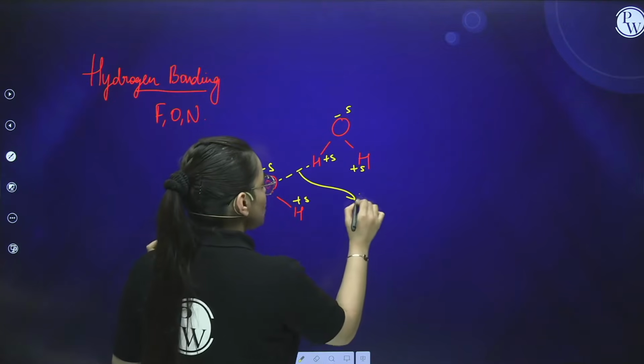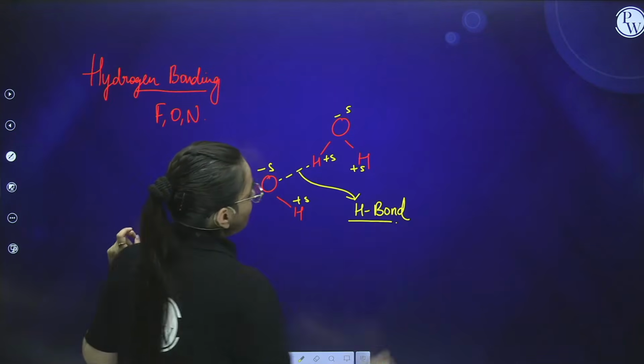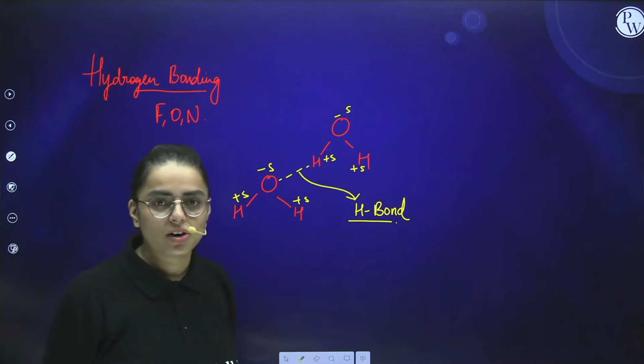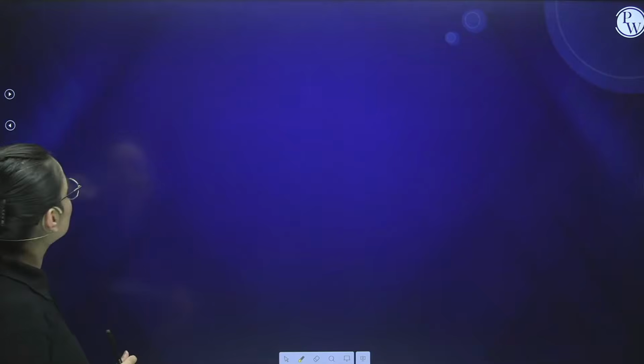Now this interaction is known as H bonding, that means hydrogen bonding, and it is seen in the case of oxygen, fluorine and nitrogen making bond with another atom, a more electropositive atom, right? So this was all about hydrogen bonds, students.